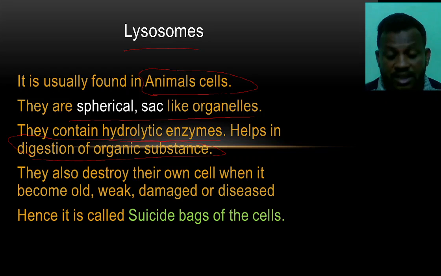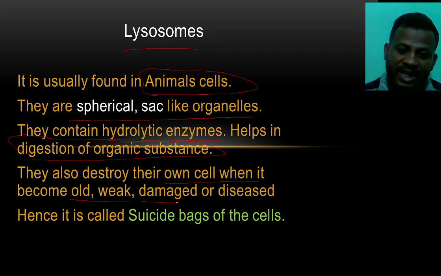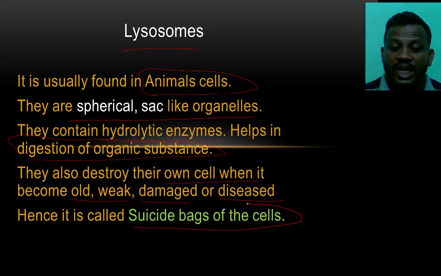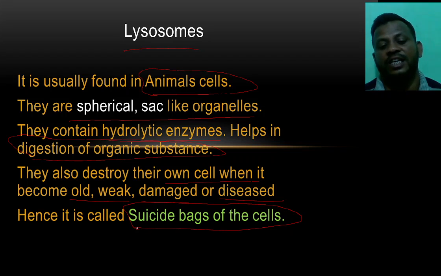And these lysosomes are very dangerous. Why? Because when the cell becomes older, or weak, or damaged, or when the cell suffers from diseases, the lysosome destroys itself, or it destroys the cell itself.